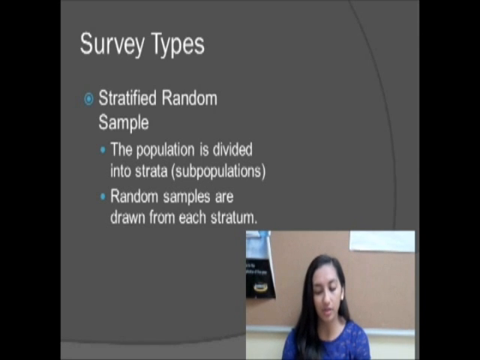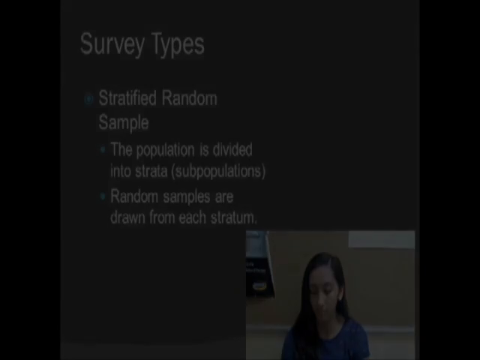We employed this method in our survey by dividing the population into the strata of male and female.